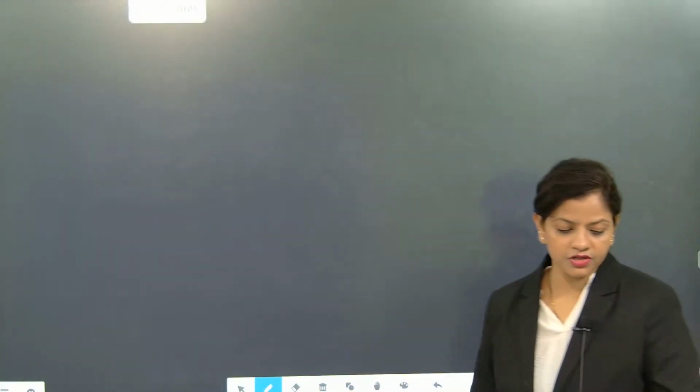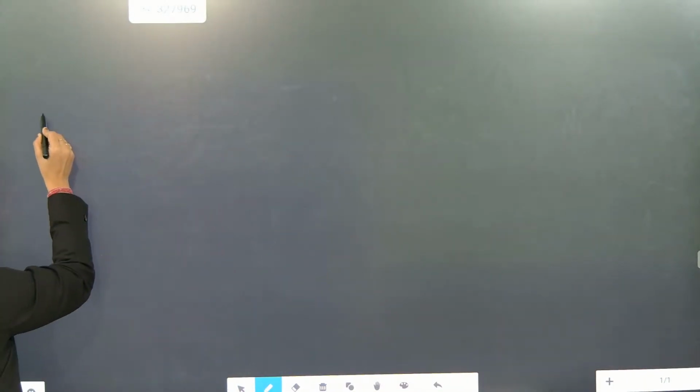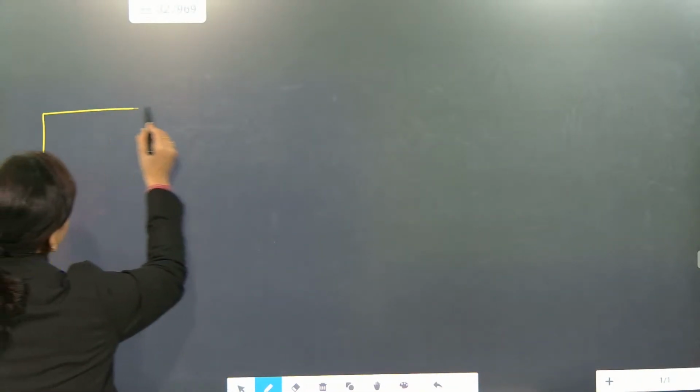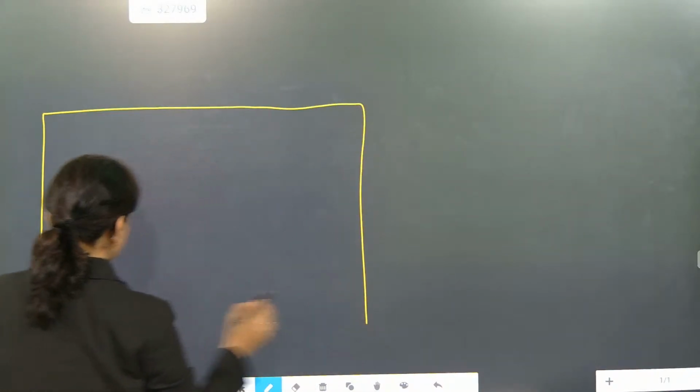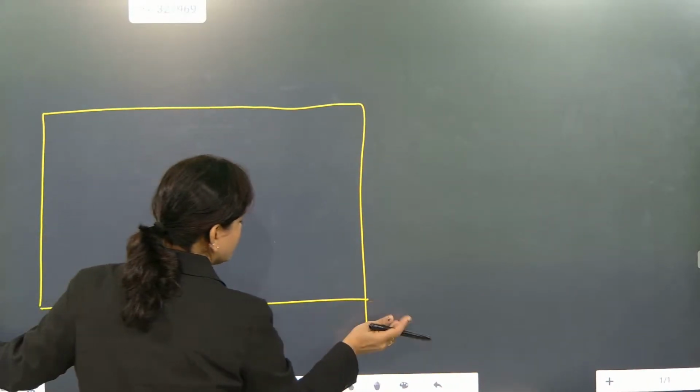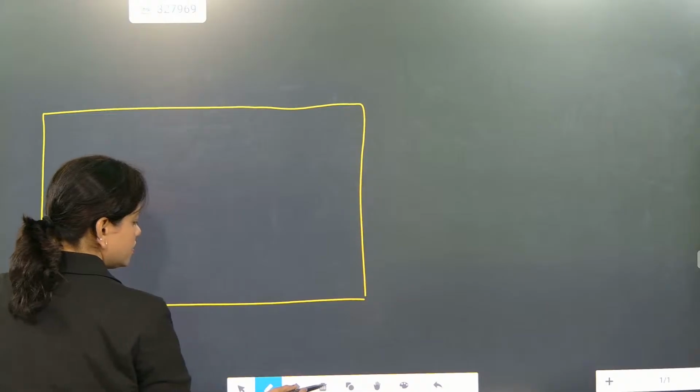In median, how is it going to be? So let's write the question here first. For median, again a box has to be made. Okay, it is looking really bad.